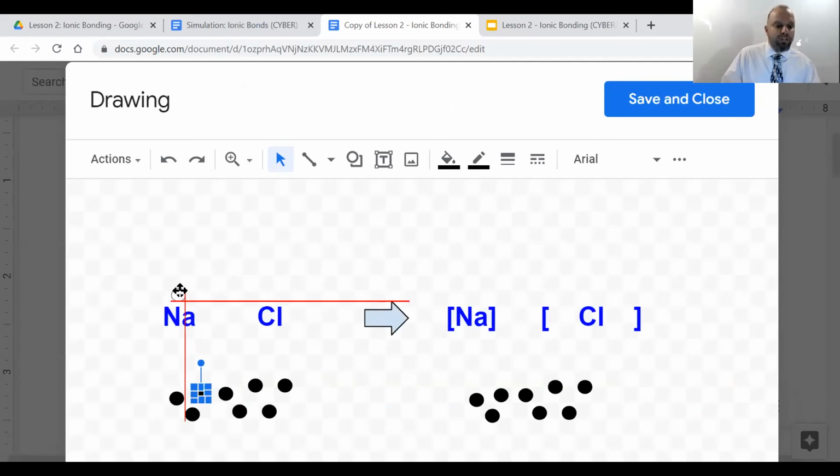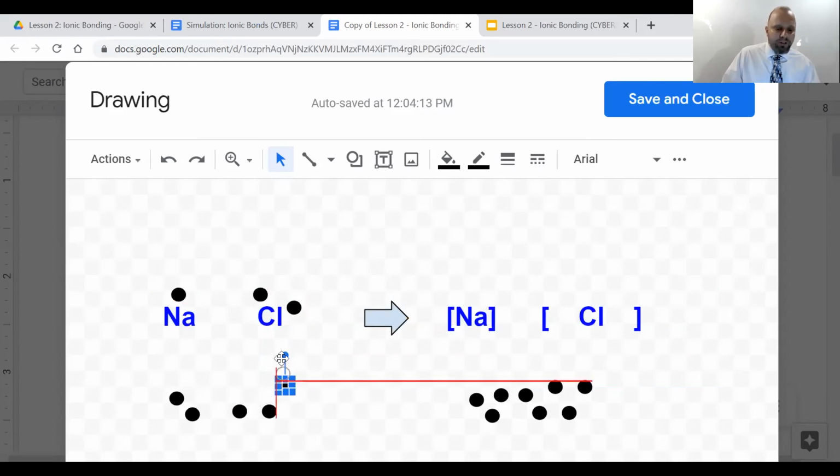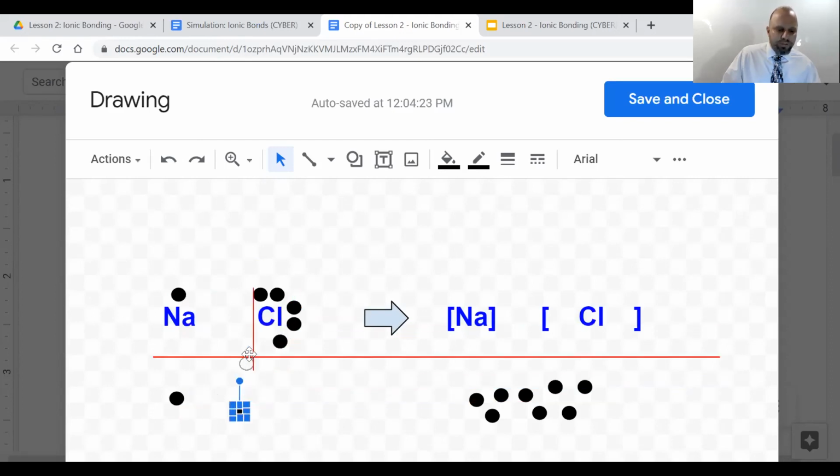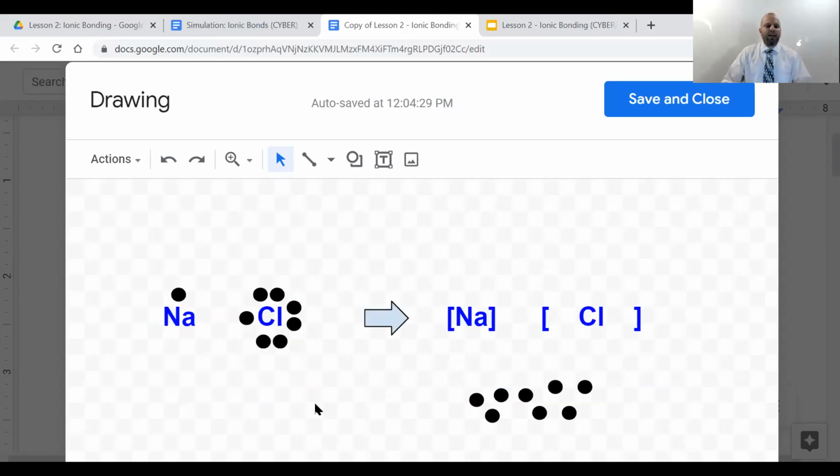Sodium will have a single valence electron, and chlorine will have 7. Now remember, it doesn't have to be perfect, but we're going to move these electrons around in the order that was on the previous page. So we have 7 valence electrons for chlorine. So we're going to put 7 electrons around the chlorine atom. Notice how the electrons sort of snap into place. So we wind up with a picture that looks like this.